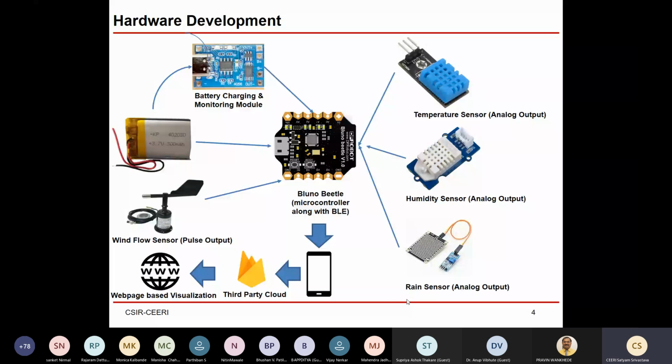Then this wind flow sensor provides a pulse based output basically, so you need to measure the frequency, and based on the frequency change you can predict how much wind is there and what the wind rate is. So for reading the pulse, or let us say for measuring the frequency, you can interface this sensor on any of the digital pins.